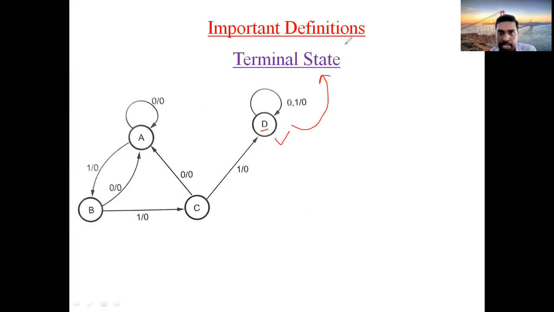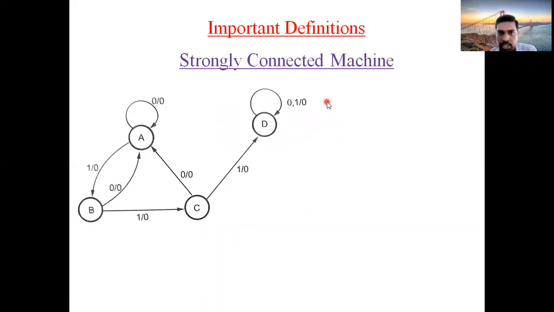Okay, next, last one, strongly connected machine, SCM. What does strongly connected machine mean? The circuit or machine which doesn't consist of a terminal state. That means in a circuit, a terminal state should not exist. In that condition, we call that particular circuit an SCM.